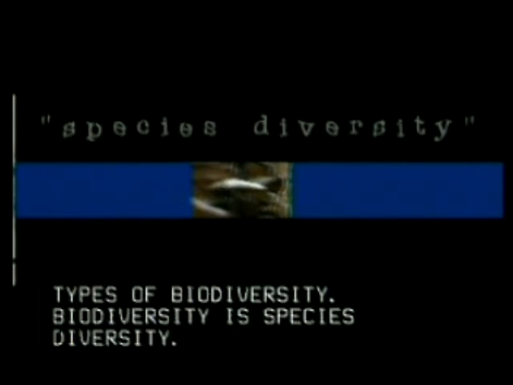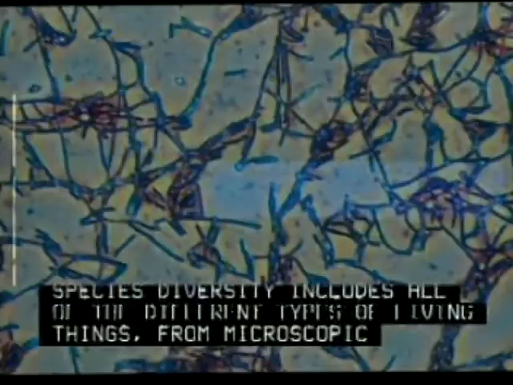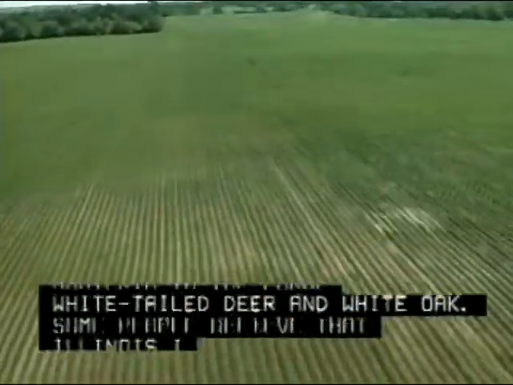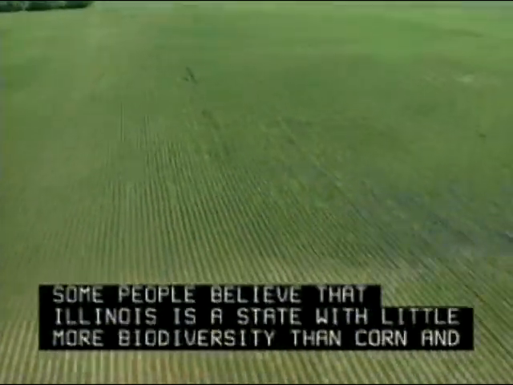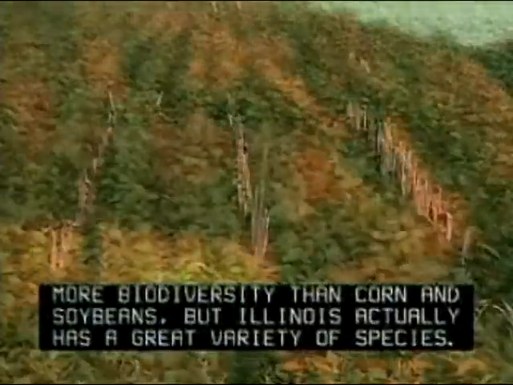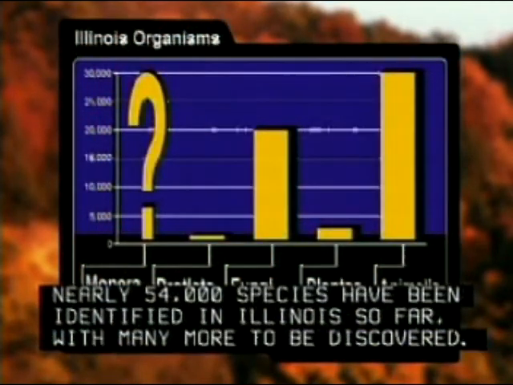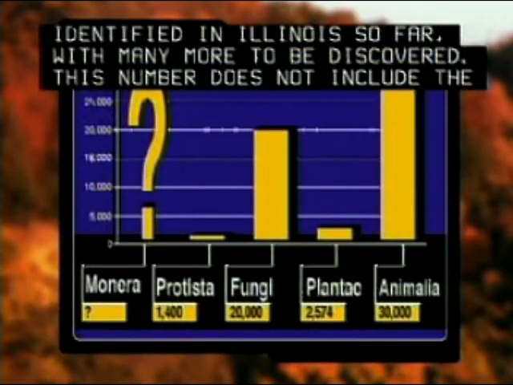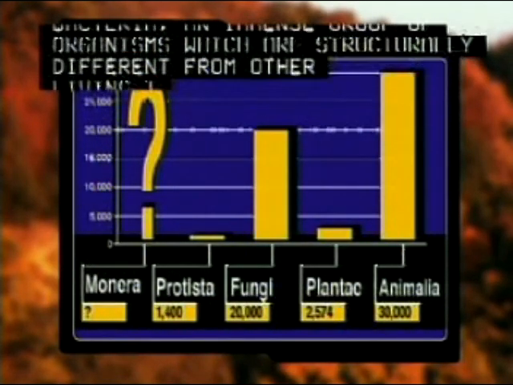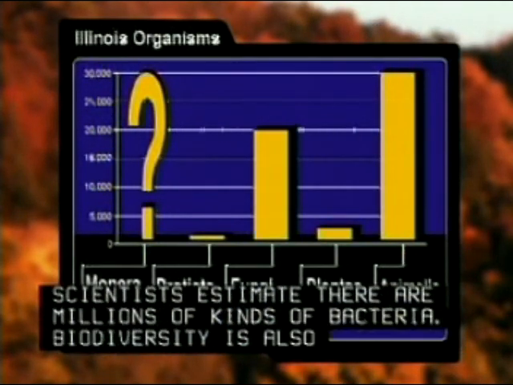Biodiversity is species diversity. Species diversity includes all of the different types of living things, from microscopic bacteria to the large white-tailed deer and white oak. Some people believe that Illinois is a state with little more biodiversity than corn and soybeans, but Illinois actually has a great variety of species. Nearly 54,000 species have been identified in Illinois so far, with many more to be discovered. This number does not include the bacteria, an immense group of organisms which are structurally different from other living things. Scientists estimate there are millions of kinds of bacteria.